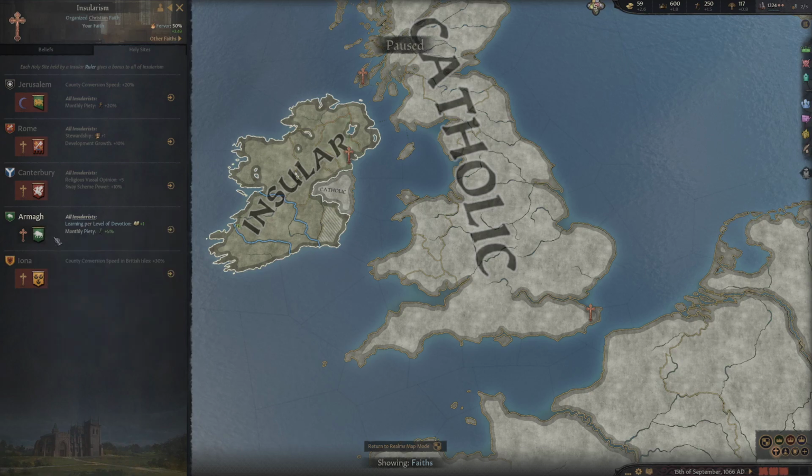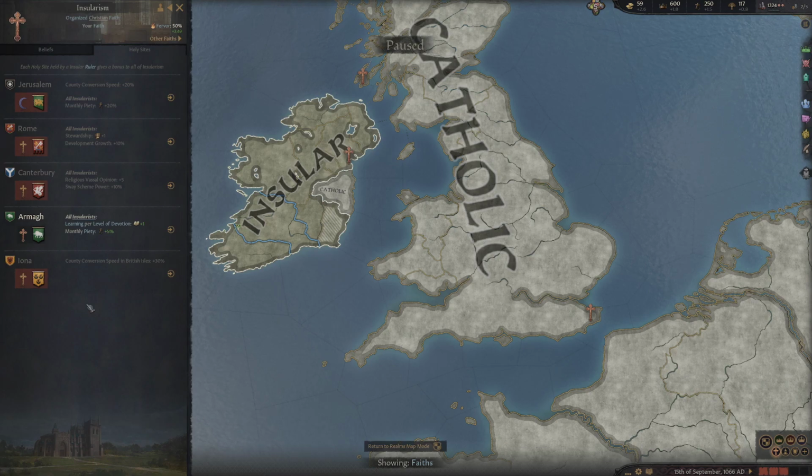This one down here, which is completely in, should we say, a normal color, and also has my faith's symbol on it, is controlled by Inshallarist. And so because of that, we get a perk. These other ones are not controlled by Inshallarist. As you can see, they're in red, and they have somebody else's symbol next to them. These, as you can see as well, which are very simple, are in Jerusalem, Rome, Canterbury, and Iona. Now, you may not know where some of these places are. I'm not going to lie, I know where the top 3 are off the top of my head. However, this is because I know a bit about the Catholic religion and Crusader Kings 3, having played previous games.